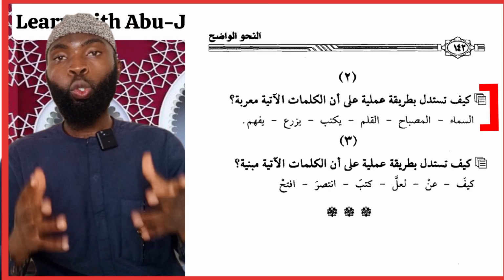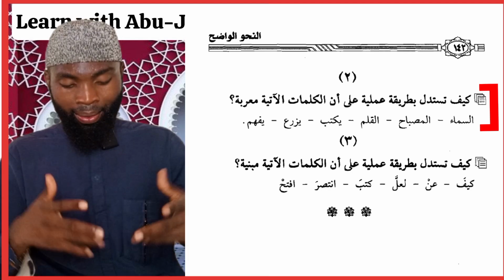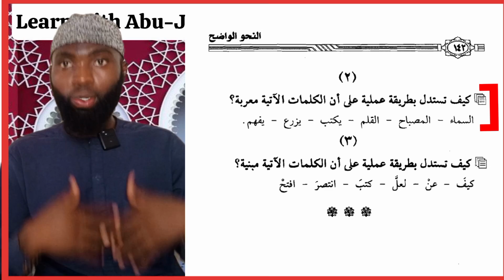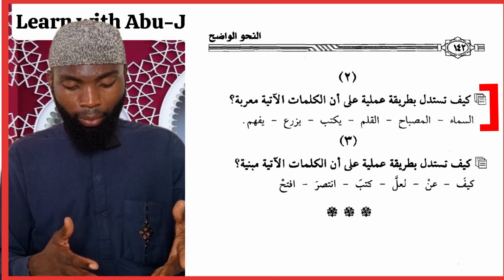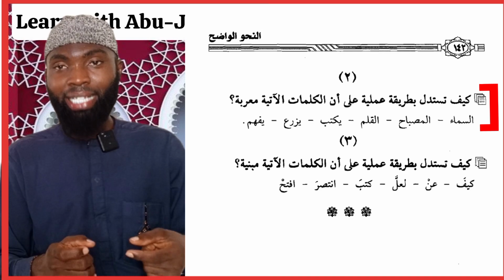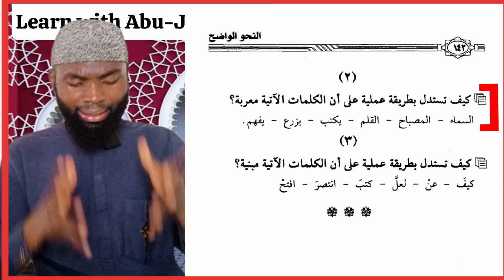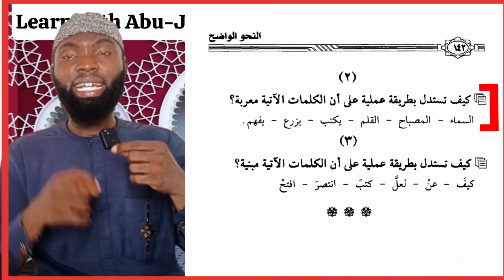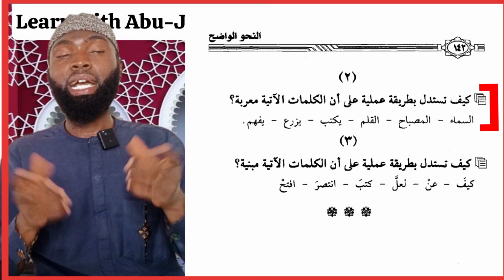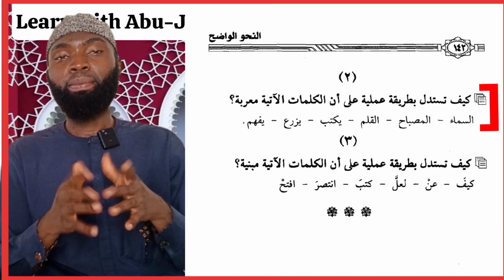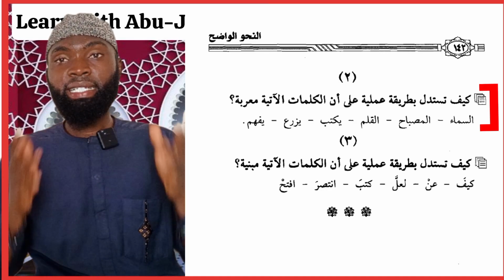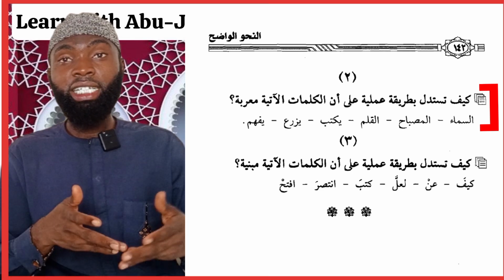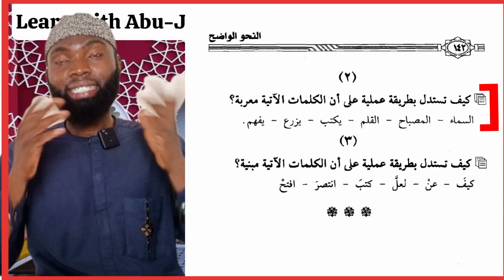How do you practically show and defend that these words are declinable words? How do you do this? You can say: showing in a practical way that these words are declinable. The practical way to show that these words are declinable is to place them in different sentences, and it will be changing based on these changes in the sentences.